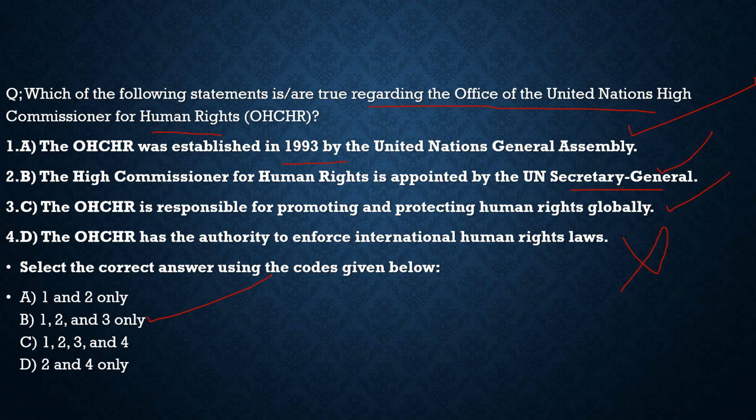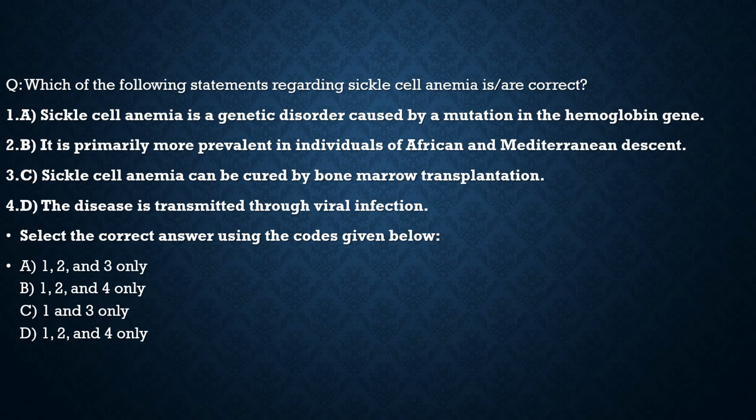With this, let's move to another question here on the next slide. It is about sickle cell anemia. It says which of the following statements regarding sickle cell anemia are correct. First statement, sickle cell anemia is a genetic disorder caused by mutation in the hemoglobin gene. Yes, the hemoglobin may look like a sickle, which is like a crescent. Second statement is primarily more prevalent in individuals of African and Mediterranean descent.